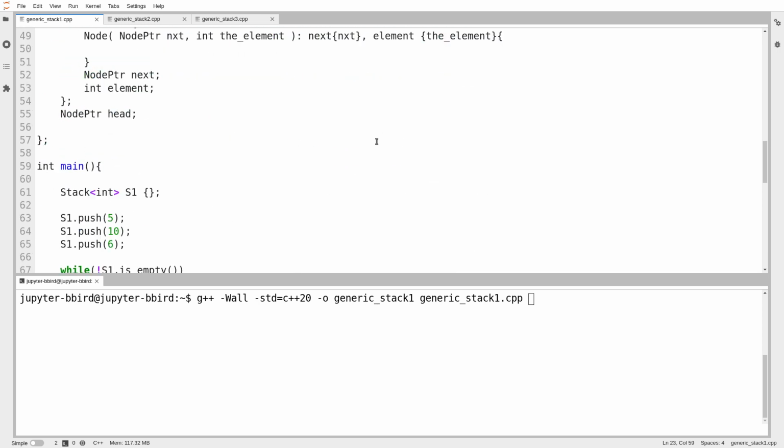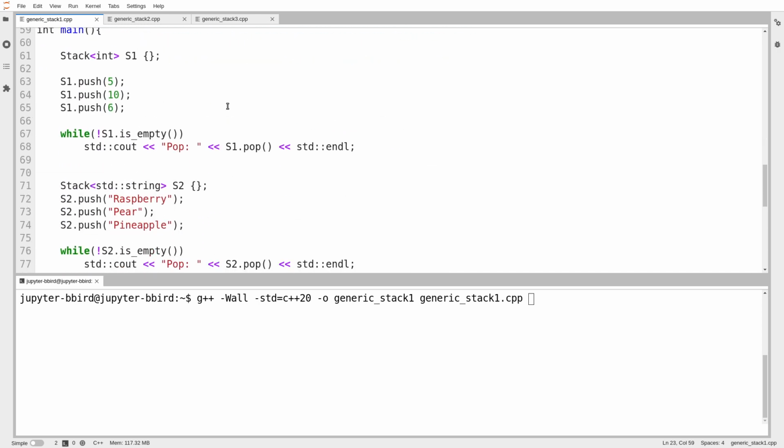Probably no one. So what I've changed, though, about this version is instead of just making stacks of ints, I would instead like to be able to make a stack of whatever. A stack of ints, a stack of strings, as long as the element type is cooperative. So, for example, if I'm allowed to make copies of it, so it has a copy constructor, then I should be allowed to make a stack of them. The same way that I'm allowed to put just about anything in a vector.